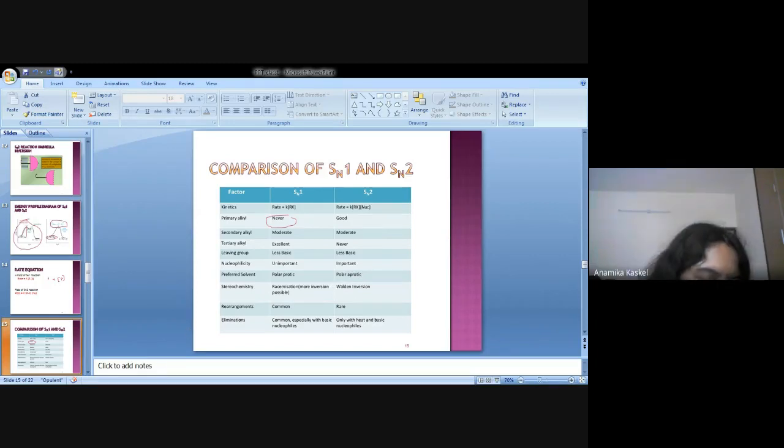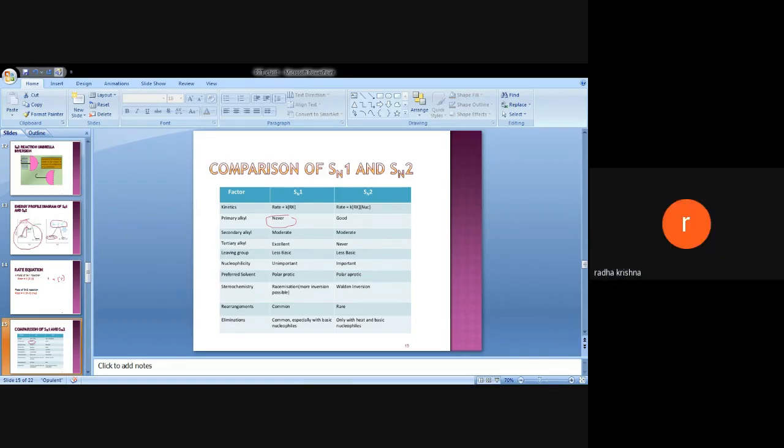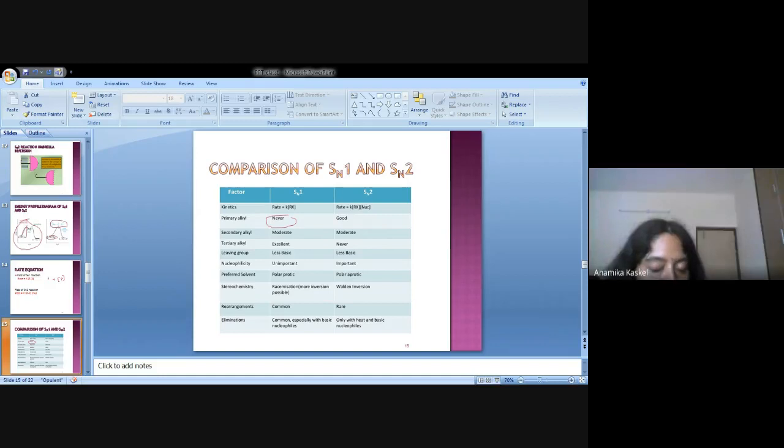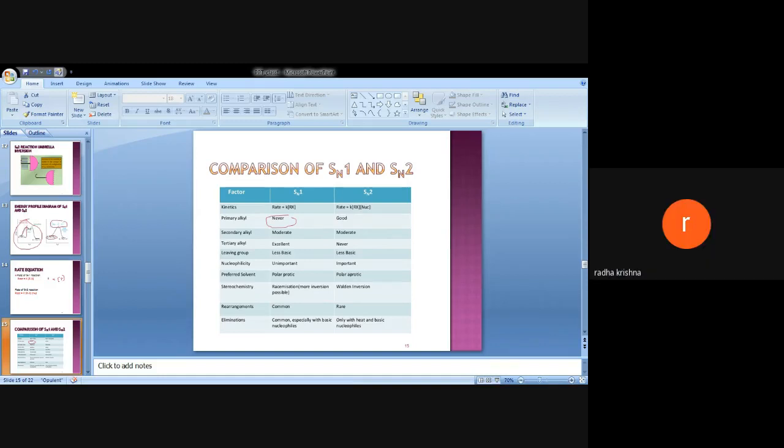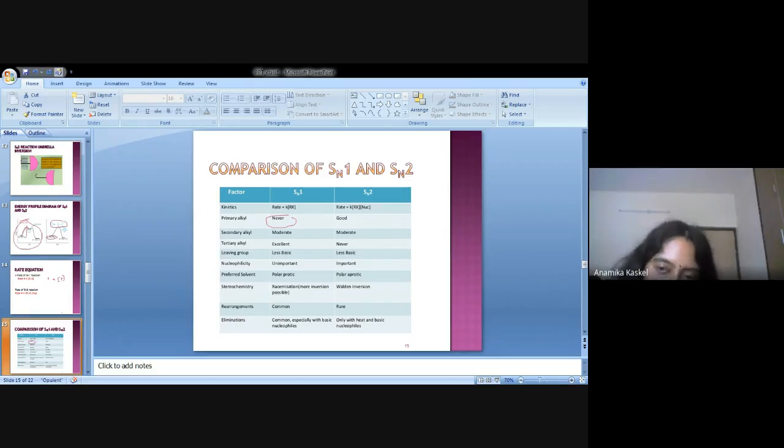Now another thing: when you compare the SN1 and SN2 reactions, you must mention the basic idea. In the SN1 reaction, does the nucleophile have any importance? If you compare SN1 and SN2, in which case is the nucleophile so important? SN2. Why? Very good answer. Because it defines the rate of the SN2 reaction. Because in the SN2 rate law, the nucleophile is already incorporated.